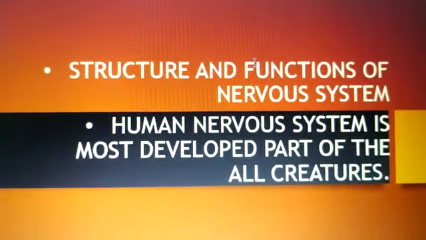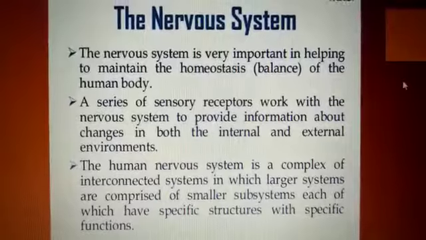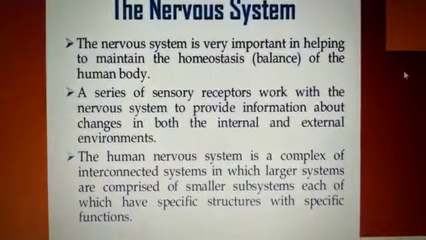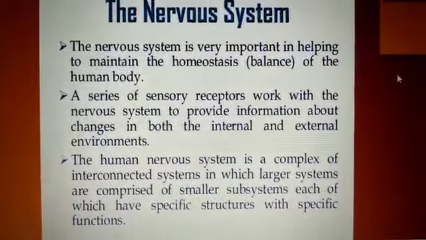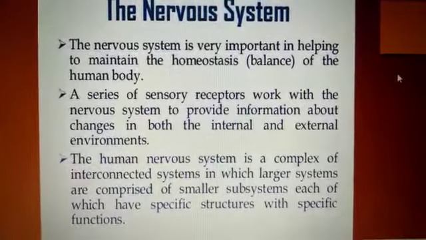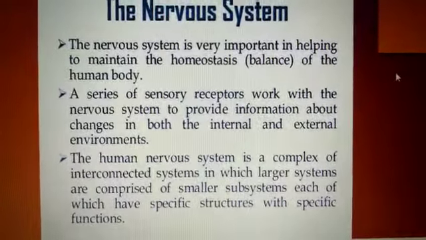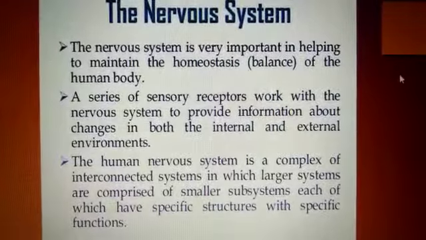The nervous system is very important in helping to maintain the balance of the human body. A series of sensory receptors work with the nervous system to provide information about changes in both the internal and external environment. The human nervous system is a complex of interconnected systems in which larger systems are comprised of smaller subsystems, each of which has specific structures with specific functions.